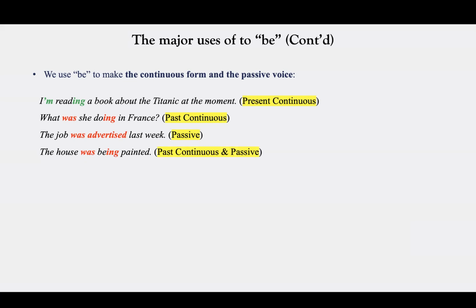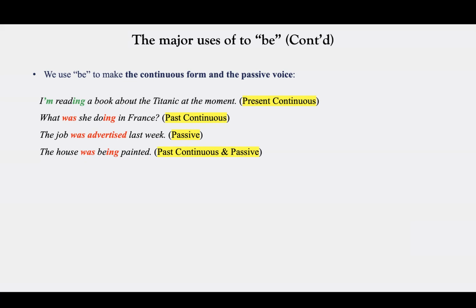So we will cover the topic of passive structure later. So it is not our topic right now. So this is just a friendly reminder. So here the subject is the house. So it. That's why we need the auxiliary verb, the helping verb was, the past form. And then we need the ing form of be, was being. So this means it was in progress. And then we need verb 3, painted.